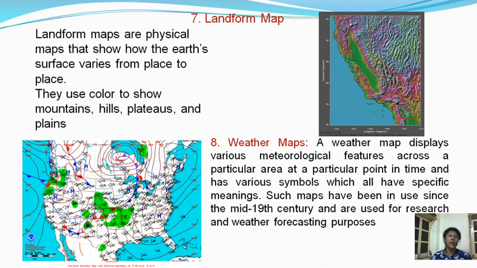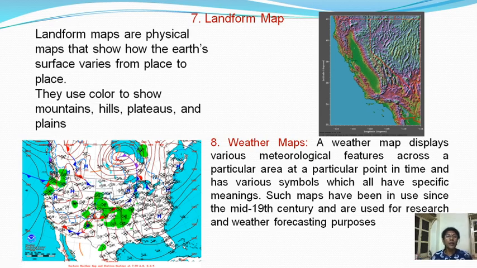Now if we see these areas, these lines are showing the isobars, and in this particular area, if we see these lines are round, it means in this particular area a low pressure center has developed. And here they have written H, meaning high pressure area. A high pressure area has developed in this area, and in these weather maps we are getting ideas about the daily weather conditions.